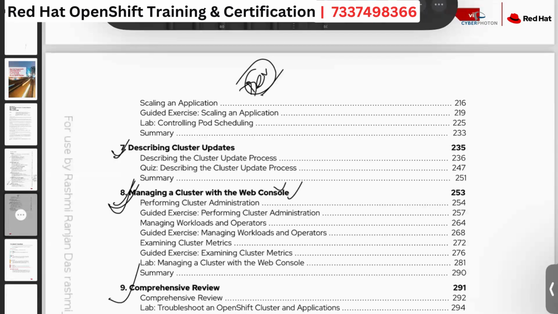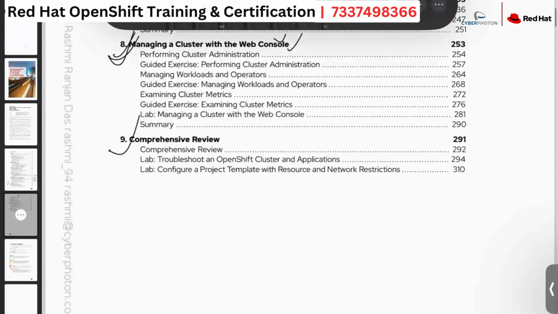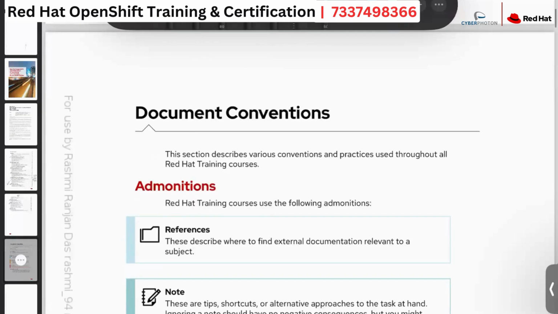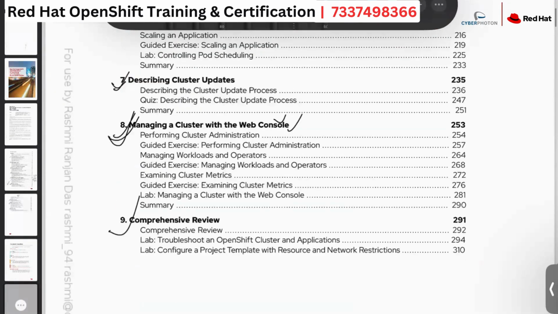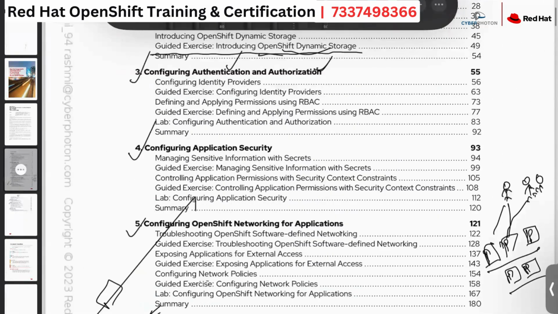Chapter number 9 is something like a comprehensive review. That means whatever I've discussed up to chapter number 8, it is just discussed in gist. Okay, fine. So these are all the topics that we are going to discuss in the near future. While we will be scheduling our batches, this part we will be covering.